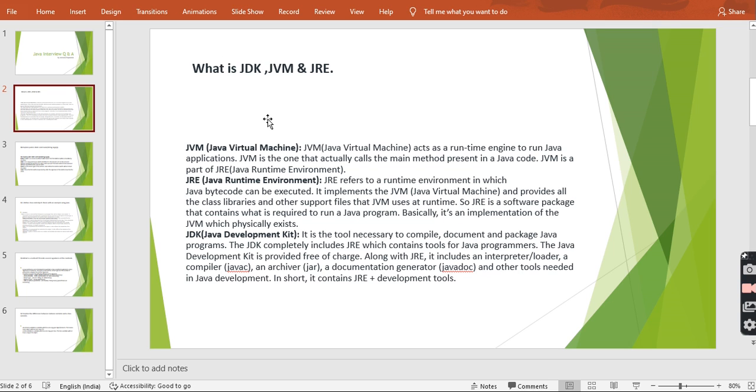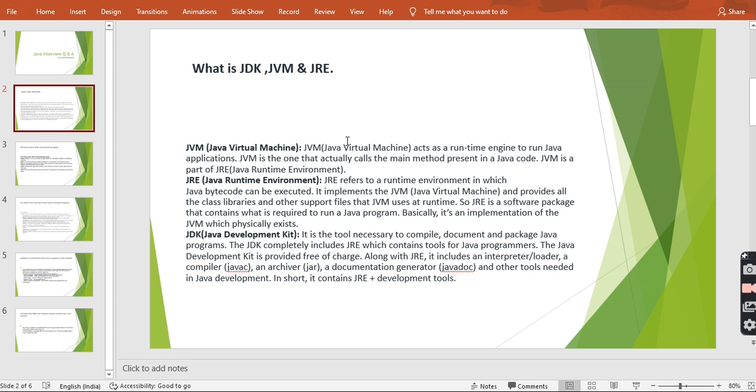Before running any Java program, we require JDK, JVM, and JRE. For clarification, JDK is one type of development kit that contains JVM and JRE. JVM means Java Virtual Machine, JRE means Java Runtime Environment, and JDK is the Java Development Kit. So inside this kit, there is a kit that contains JVM and JRE.